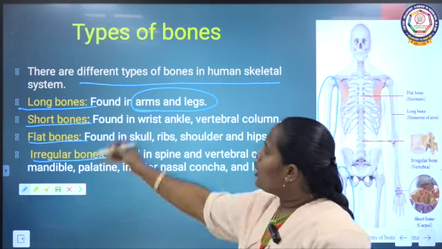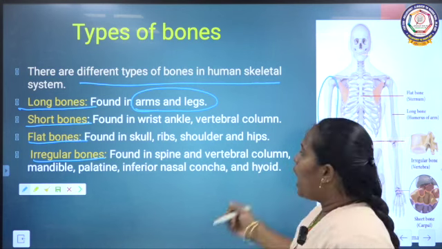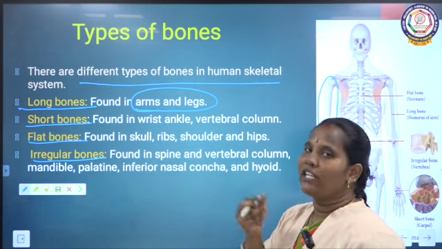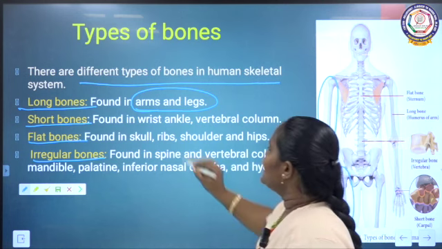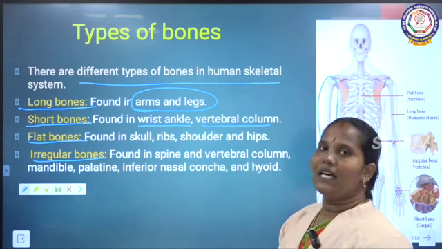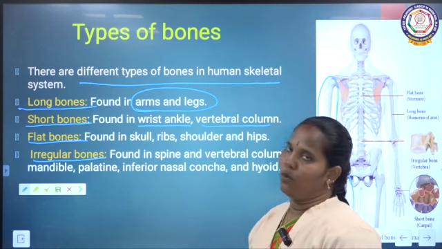Next, short bone. Our body has the longest bone as well as the shortest bones also. What are they? The wrist, ankle and vertebral column. These are all examples of short bones.